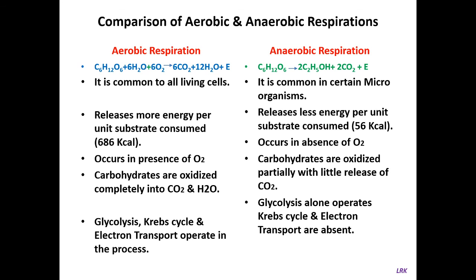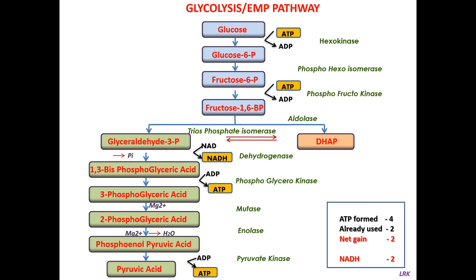Now, the next part of the lesson is glycolysis. What is glycolysis? Where does it occur? Who discovered this glycolysis? We will see. As I said earlier, the complete oxidation of reserve food material, that is aerobic respiration, takes place in four stages. The first stage is glycolysis, and it takes place in cytoplasm. In glycolysis, glucose is broken down into pyruvic acid.